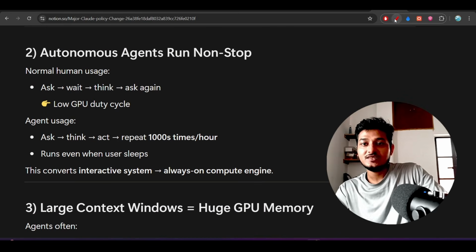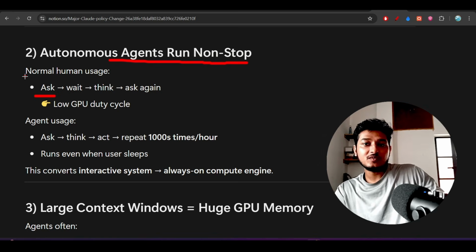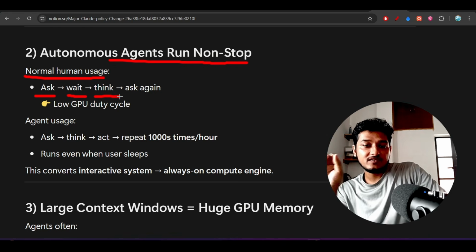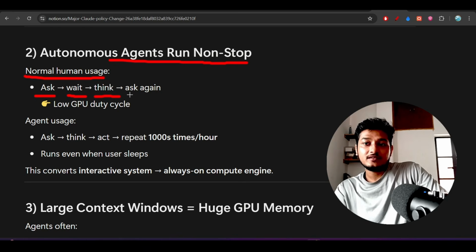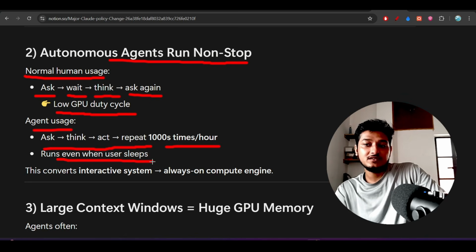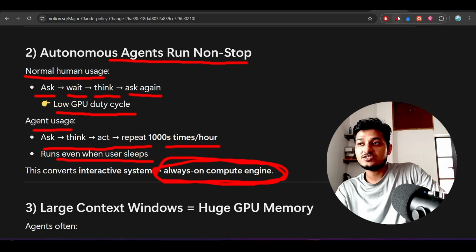Okay, so autonomous agents run non-stop. As a normal user, what you will do, as I was telling you, is ask and wait for the answer. You will think about what is wrong in this answer, or whether any modification is required, then you ask again. It causes a low GPU duty cycle. But an agent asks, thinks, acts, and repeats thousands of times per hour. So it runs even when the user sleeps, and that's why it is an always-on compute engine, and that will affect the whole system.